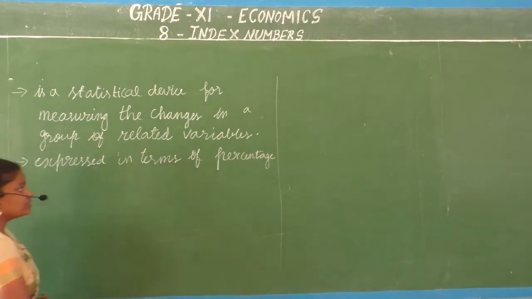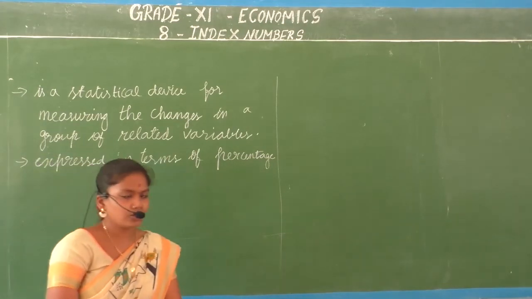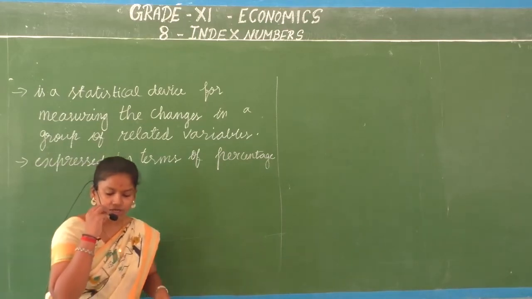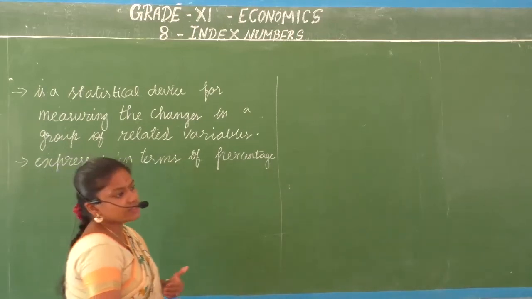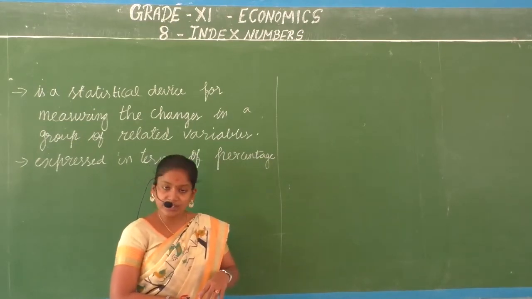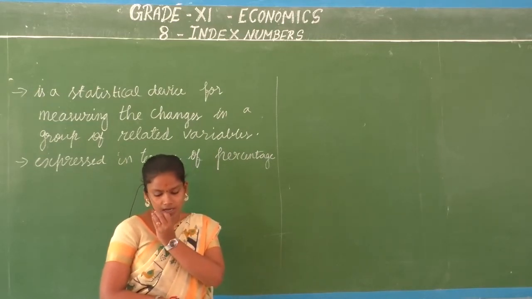You can calculate them by multiplying by 100 to get a percentage. So in our formulas there will be a value 100, for creating that percentage term. What is the magnitude of these changes is what you can measure through the index numbers.